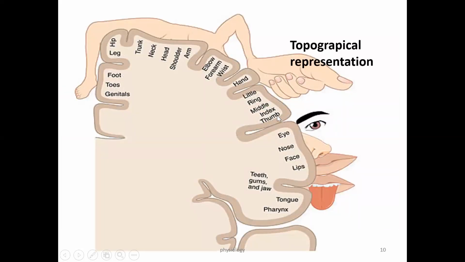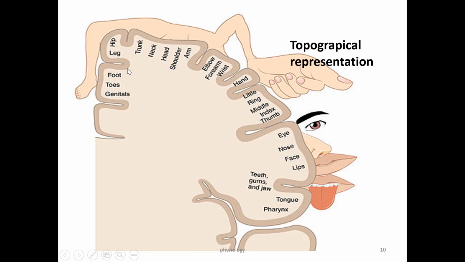Now, what is meant by topographical representation on the brain? It is nothing but the different parts of the body getting represented. Now this is a section of the brain. Different parts of our body are represented over different specific parts of the brain. You can see that the legs are represented over this particular part of the brain, then the thigh or trunk region, then you have shoulder, elbow, forearm, up to the tongue, lips, mouth. So this is how our body gets represented over the brain. That is called topographical representation.